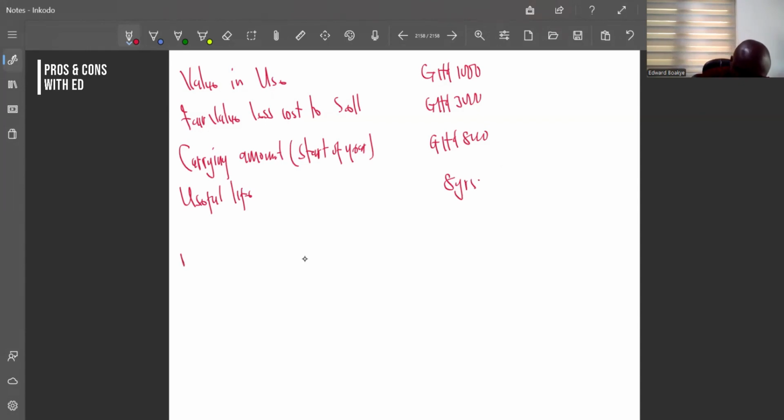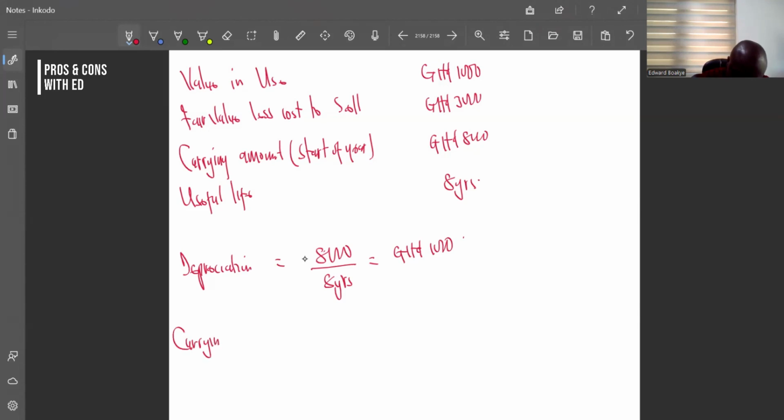So depreciation is going to be 8,000 divided by 8 years. And that will give us 1,000 Ghana cedis. So if we subtract from the 8,000, we get our carrying amount at the end of the year to be what? 7,000.